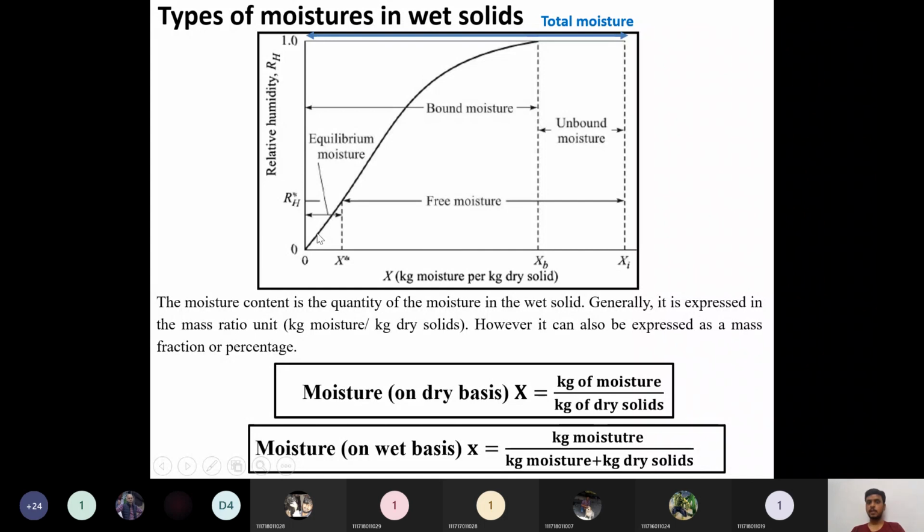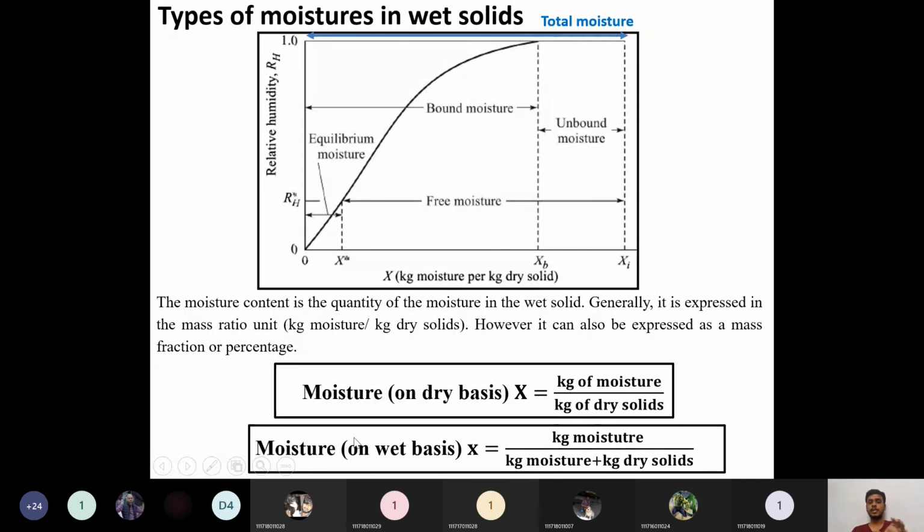Unbound moisture is the moisture that exerts a vapor pressure nearly equal to that of liquid water, and moisture that exerts a vapor pressure less than that of liquid water is called bound moisture. After reaching the saturation or equilibrium point, the moisture left inside the solid is the equilibrium moisture content. These are the definitions of the various moisture contents.